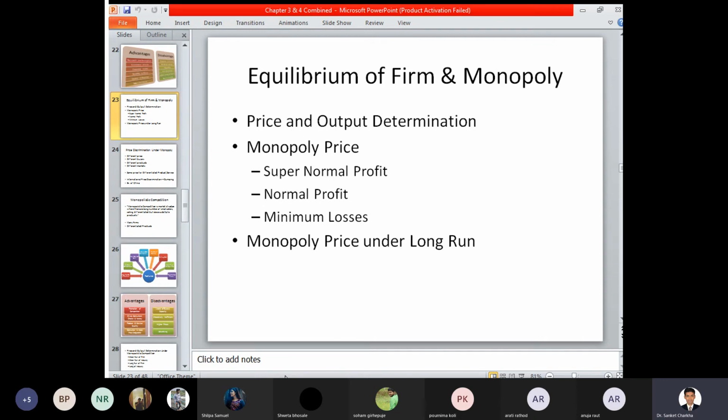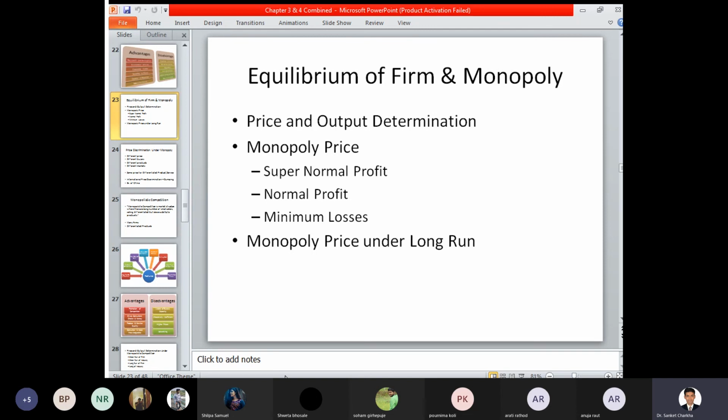What is the concern of normal profit? It is whatever the selling price of that commodity is. That is, if the selling price of the product is rupees 1000 and it is sold to the customer at rupees 1000, then this market situation is called normal profit. Minimum losses: the cost of the product was 948, the selling price is rupees 1000, and the seller is selling at a price between 949 and 999. If the product is sold within this range, then there is a concern of minimum losses. So how can your loss be minimized? By controlling your cost factor and your profit margin factor with respect to the total cost and the total revenue, the losses can be minimized.